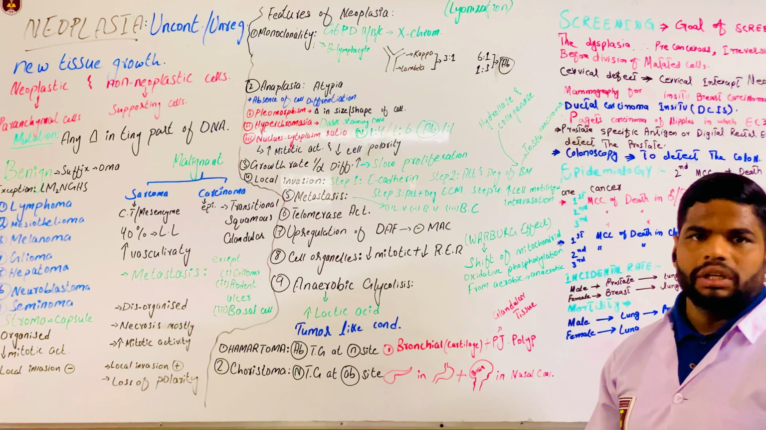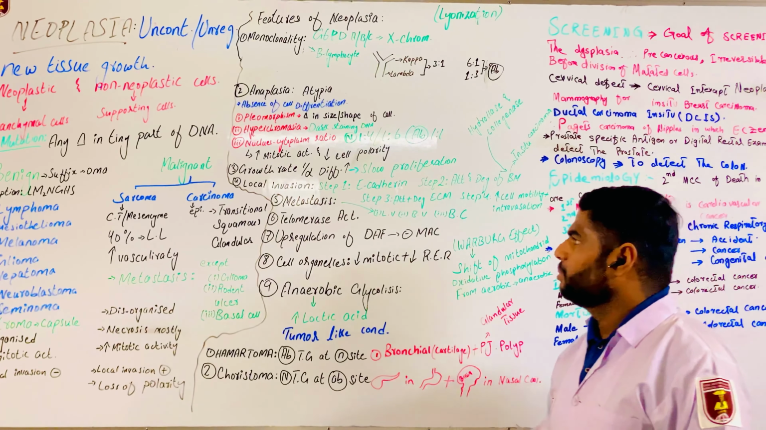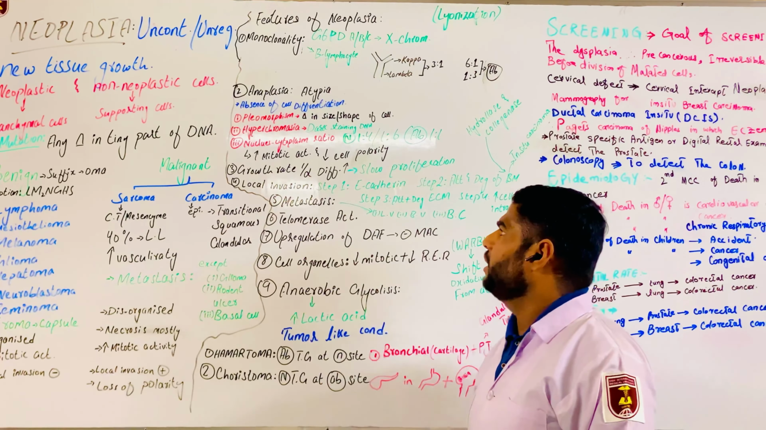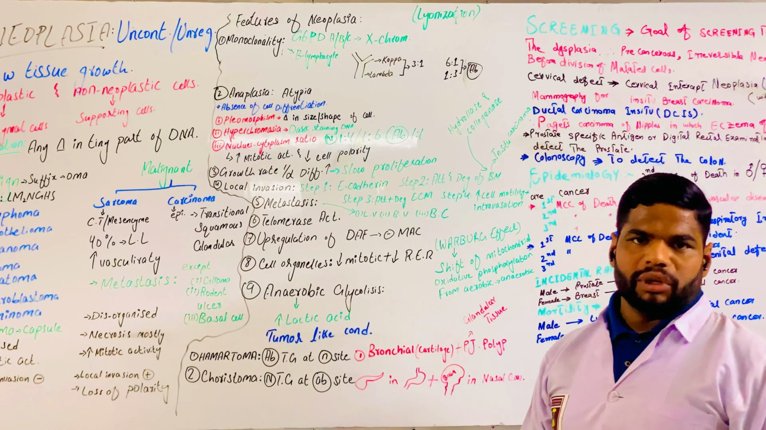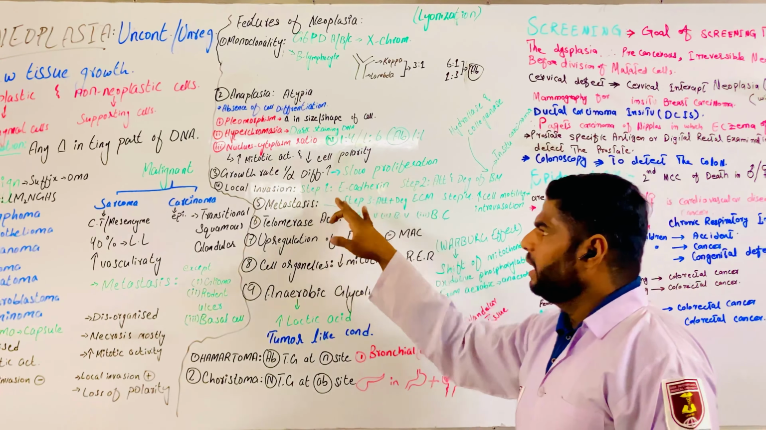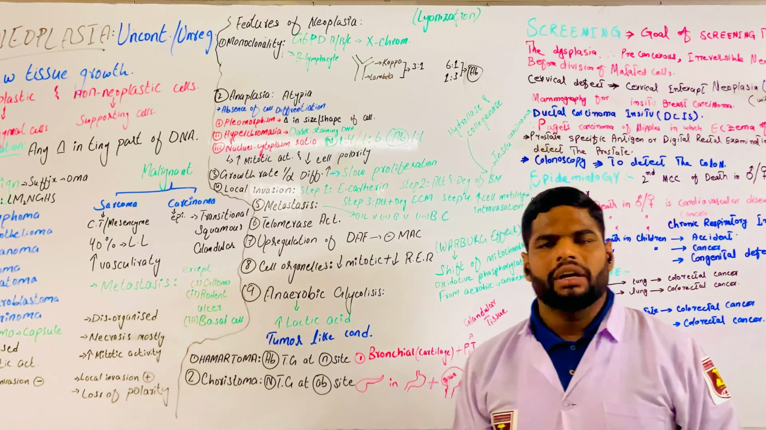And the main features of an increased nucleus to cytoplasmic ratio are increased mitotic activity and decreased cell polarity. Next factor is growth rate, which is inversely proportional to differentiation. For example, if differentiation is increased, growth rate is decreased, and if growth rate decreases, differentiation increases. If differentiation increases, proliferation will be slow. If differentiation decreases or there is undifferentiation, proliferation may be high.